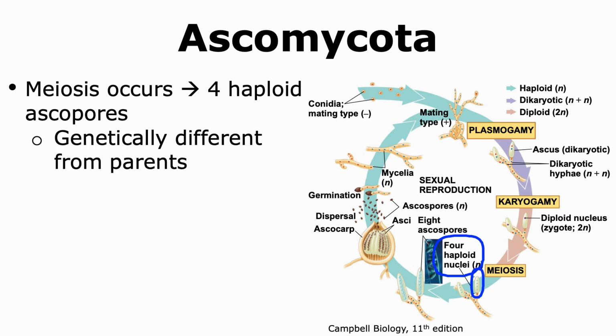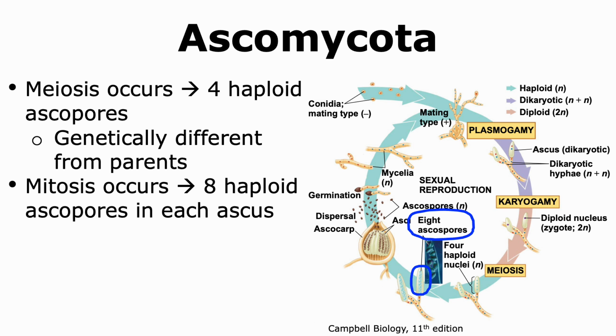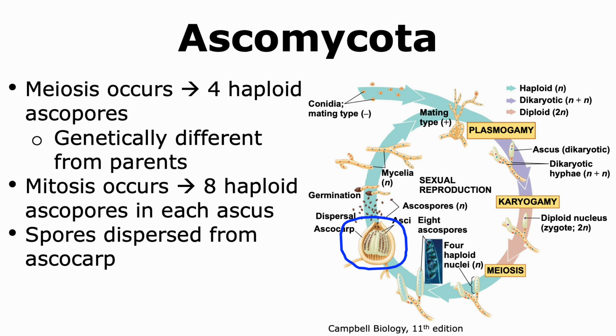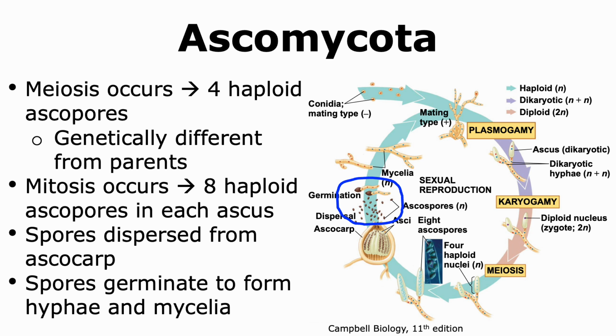These ascospores are genetically different from each other as well as their parents, and hence sexual reproduction results in genetic variation. A mitosis event then occurs, which results in 8 haploid ascospores present in each ascus. With time, the ascus will mature and the spores will then be dispersed from the ascocarp. The spores that are dispersed will then germinate to form hyphae and mycelia. Thus, this is the whole process of the formation of ascospores.